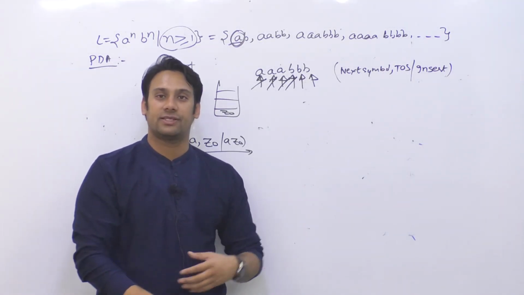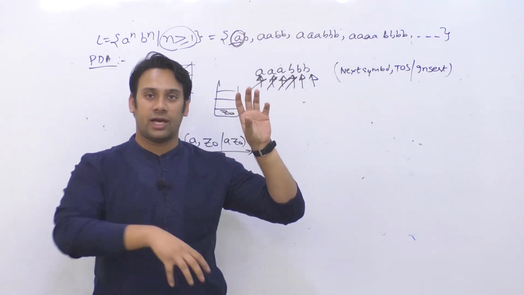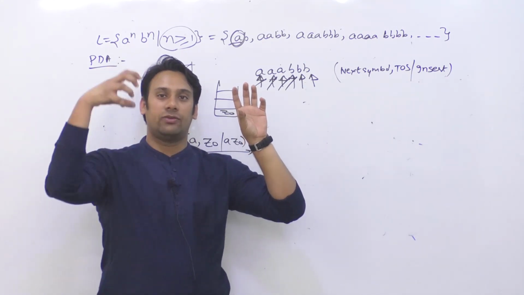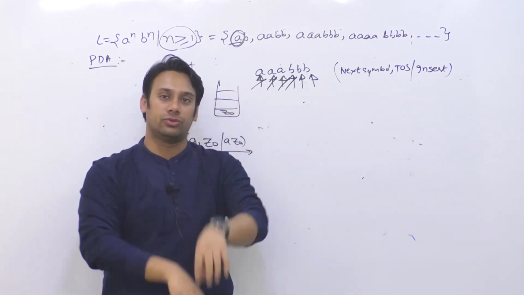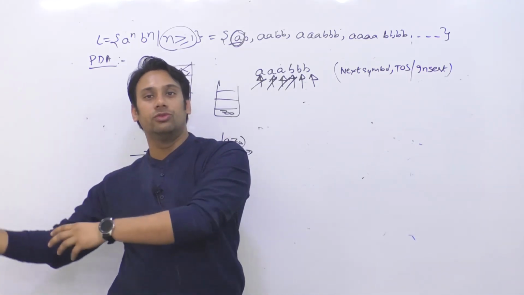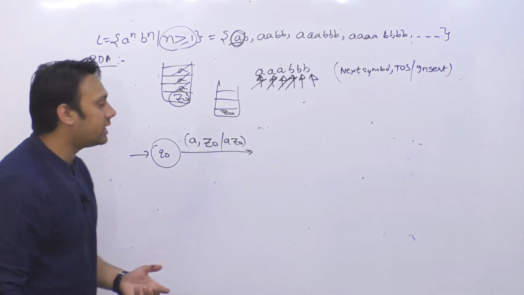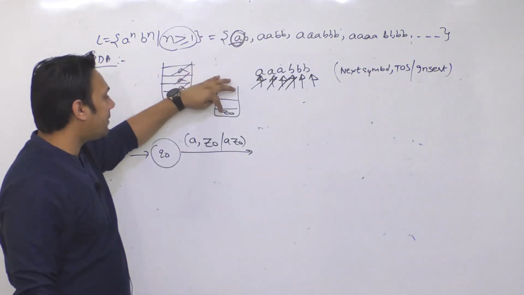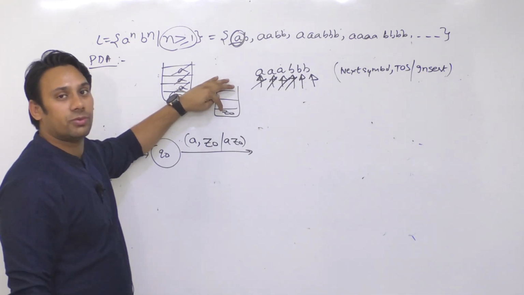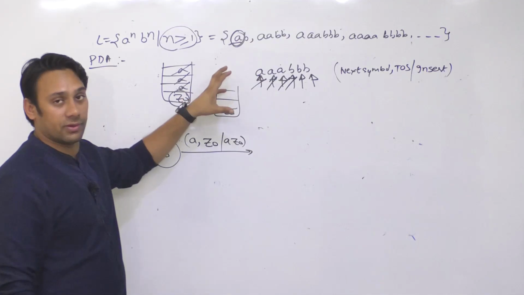So this is some element inside the stack and there is a new symbol coming. I will take one symbol out of the stack, then compare both of them. Accordingly, either I'm going to add both of them or I'm going to remove both of them. So this is the operation that we have to perform. Whenever you have a new symbol, you compare it with the symbol on the top of the stack, and accordingly you perform the operation.